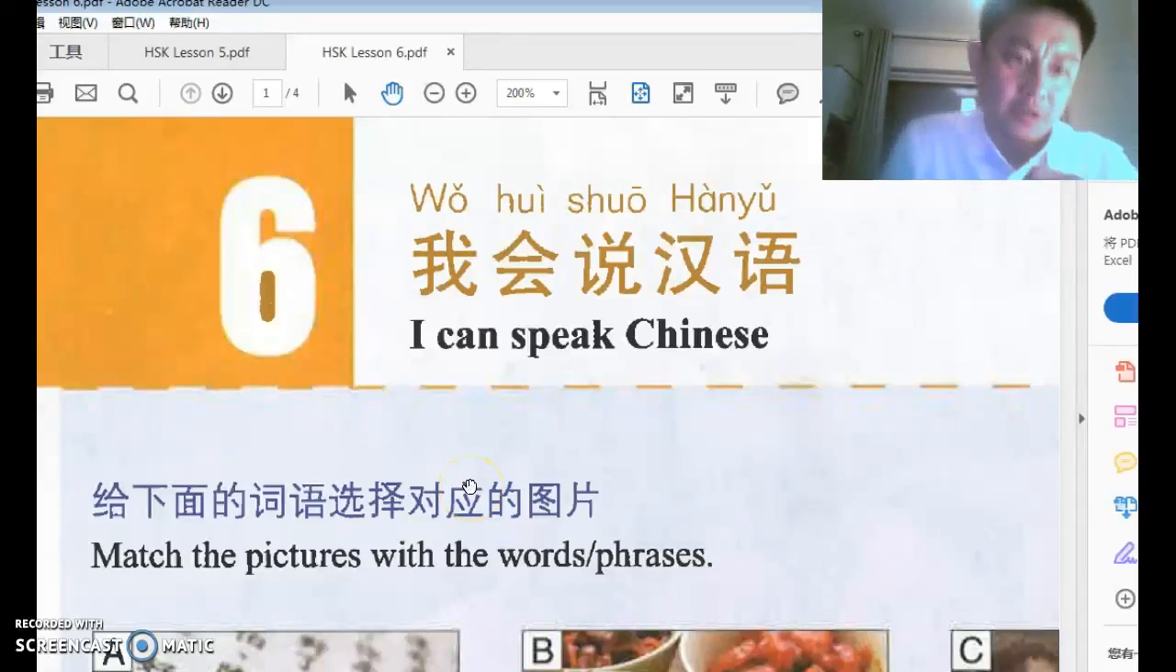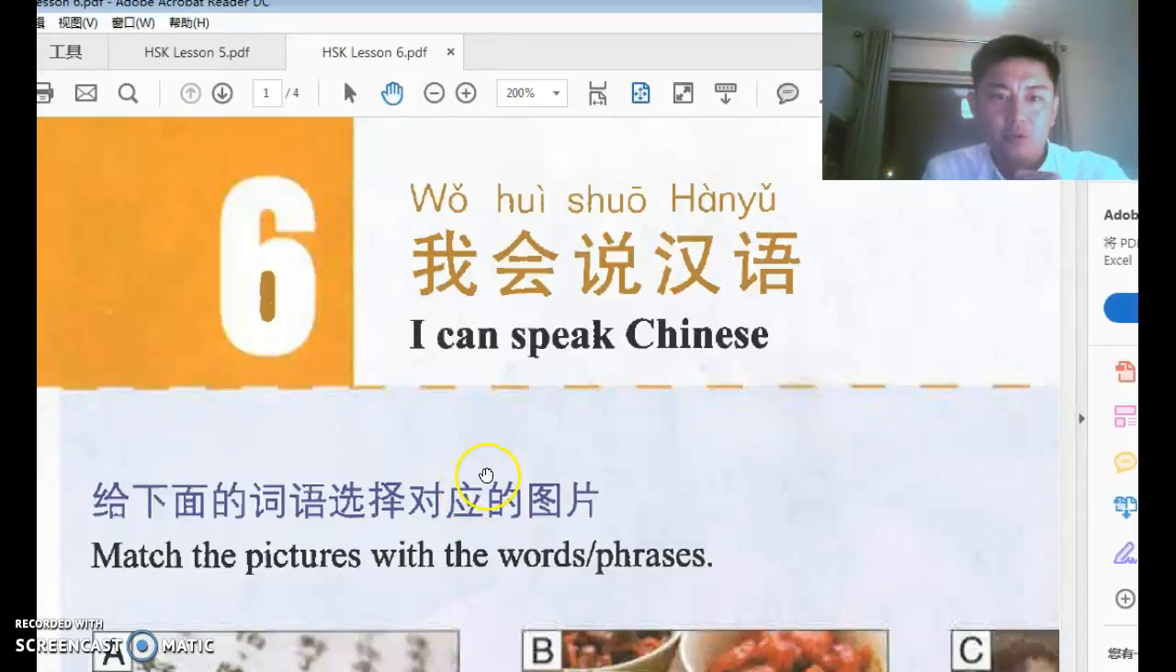Right, now let's take a look at lesson 6, 第六课. And the title is 我会说汉语. Okay, let's try not to depend on the pinyin, please. Let's just more depend on the Chinese characters. Look at the pinyin only when it's necessary. Okay.